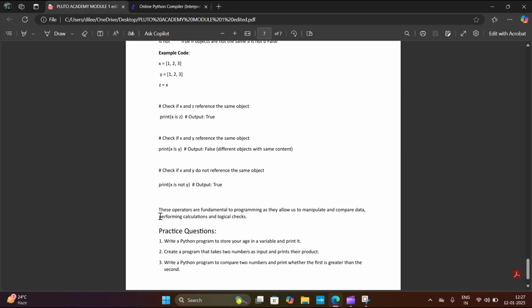These operators are fundamental to programming as they allow us to manipulate and compare data, performing calculations and logical checks.